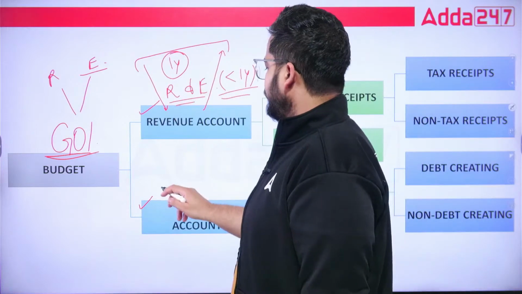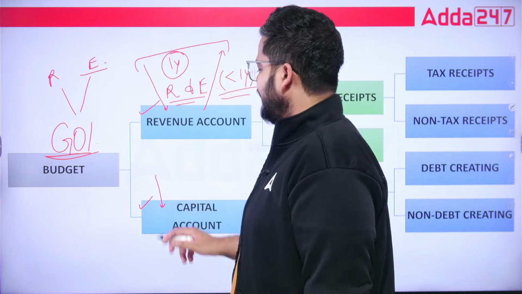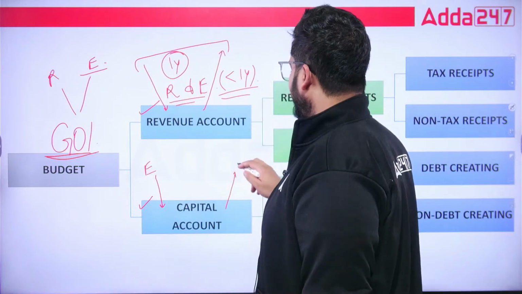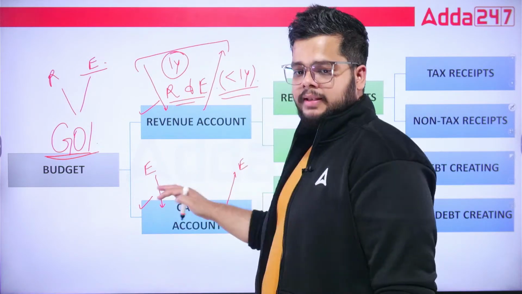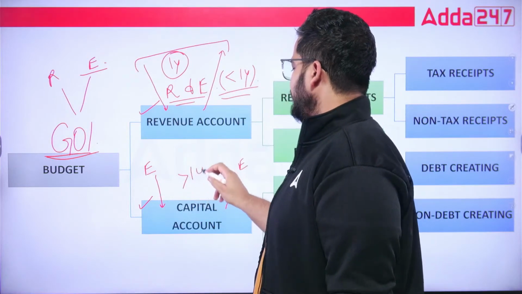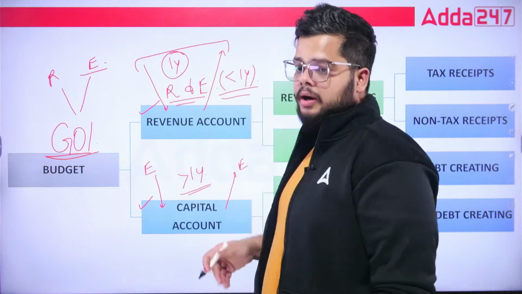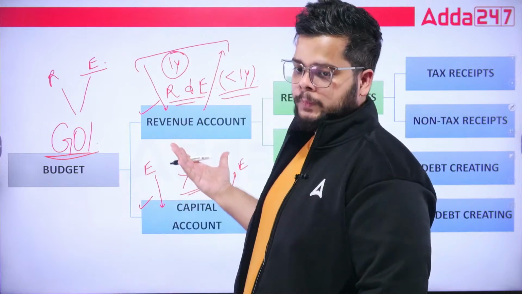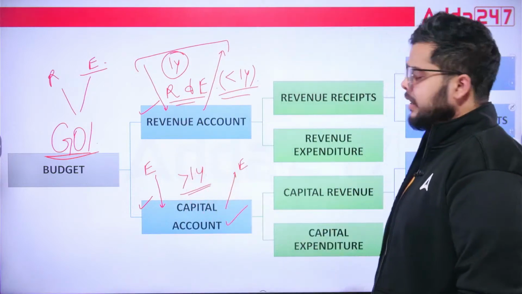Whereas capital account, if we talk about the earnings or the expenditure, these earnings and expenditures can take more than 1 year, and normally long term means more than 1 year, in fact more than 5 years also, they are covered under the capital account.